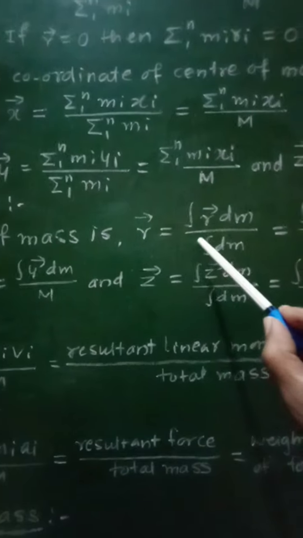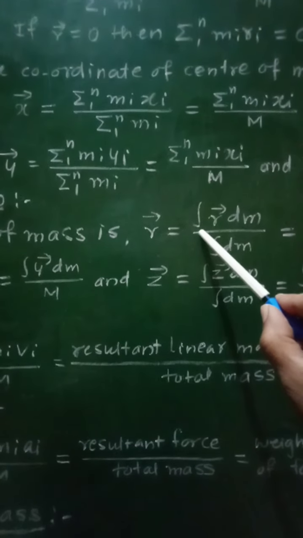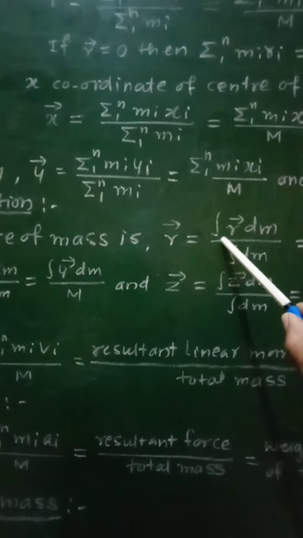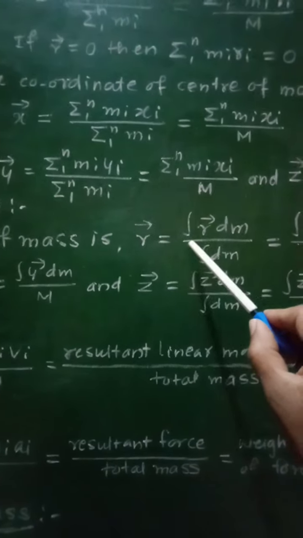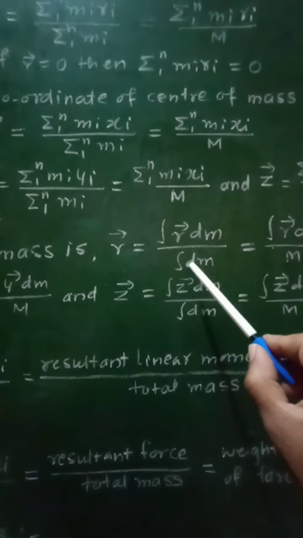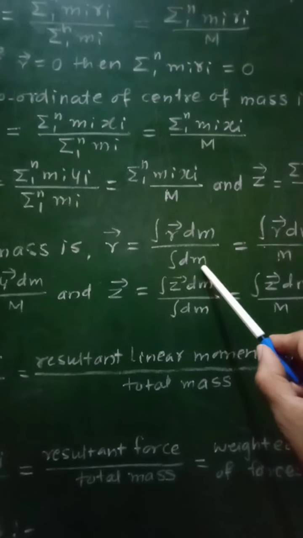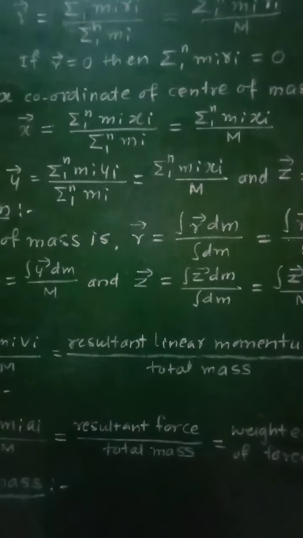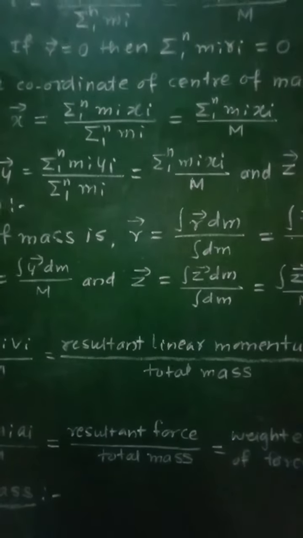vector r will be equal to, instead of summation we will get integration here, because there is continuous distribution of mass, and therefore integration r dm upon integration dm, where this dm will represent the small element of the mass of that body.